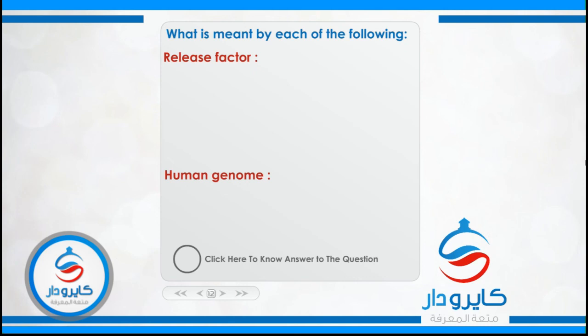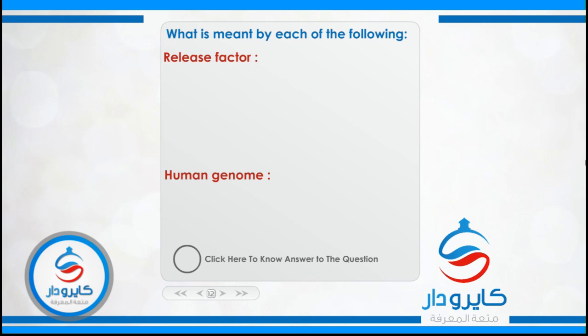But the releasing factor, a special protein located on the stop codon, separates the two units of the ribosome and releases the polypeptide chain in the cytoplasm, causing the termination of protein synthesis due to the presence of this special protein on the stop codon.